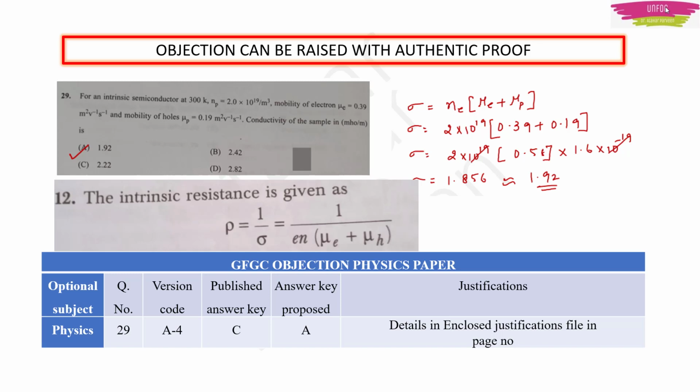So that's why we are asking for option A, or else 1.85 is not there in any of the options, because see, in the options they have given up to 2 decimal places, right? So when they are giving 2 decimal places, then we should get an accurate answer, isn't it? So one can also ask for grace marks because 1.856 is not in the options. But still I am proposing the answer key as option A because it is nearby 1.92. Okay, so you can raise objections on this also.